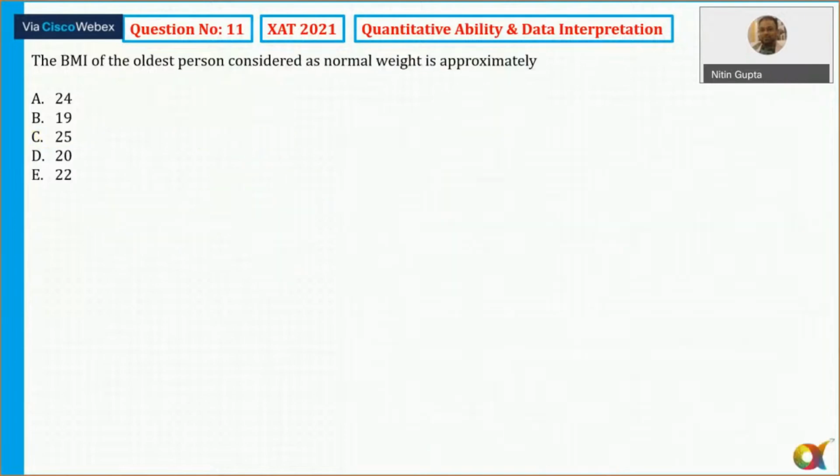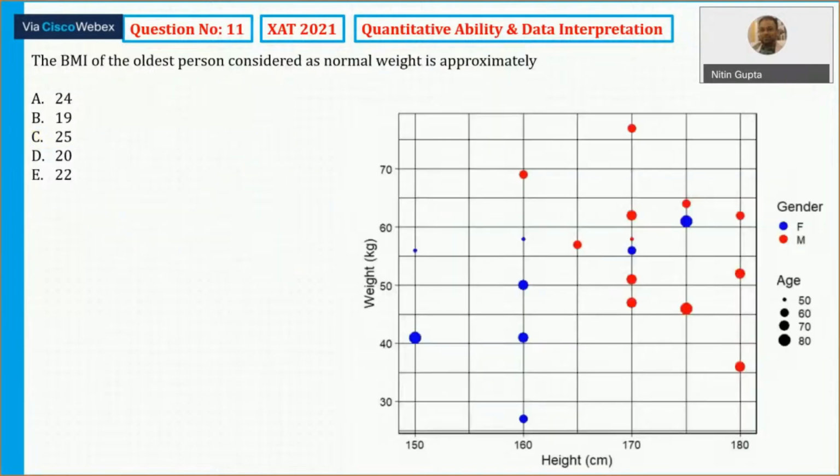Now it says the BMI of the oldest person considered as a normal weight. So I need to find the BMI of the oldest person. Oldest person means I need to look at the largest age, which is 80. I think in this category there are 3 persons, 1, 2 and 3, whose age is 80. We need to consider BMI, and BMI, as we have discussed, is nothing but weight upon height square.